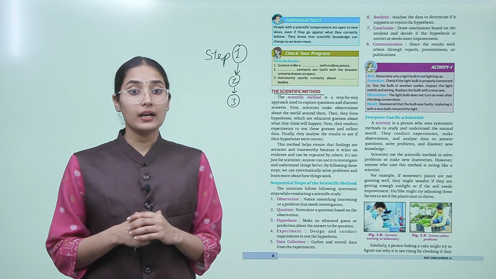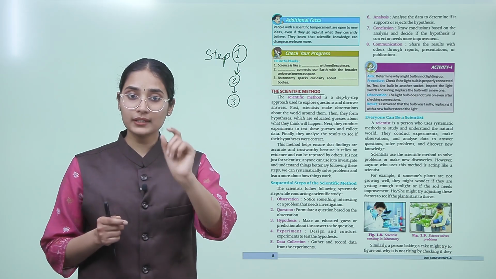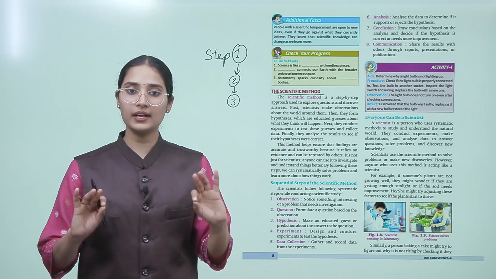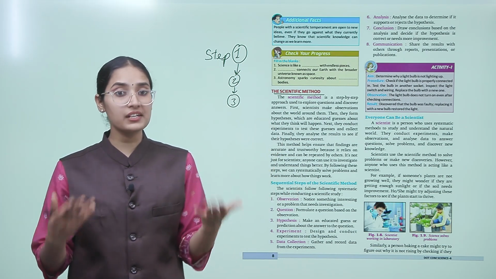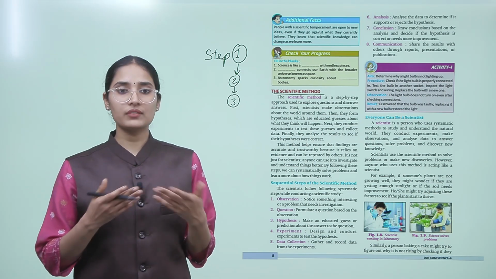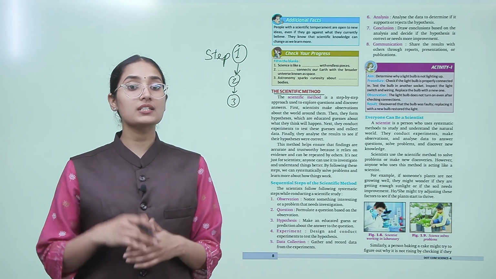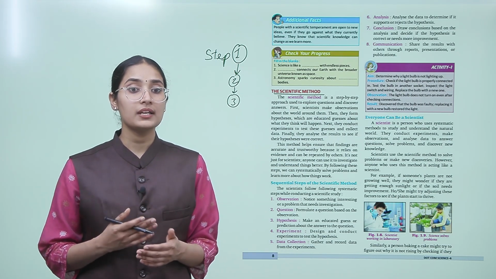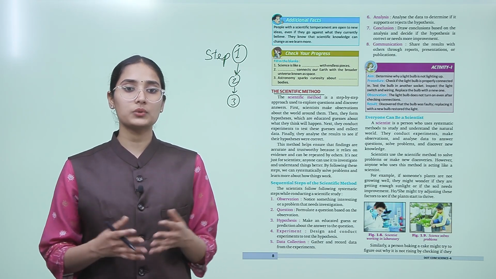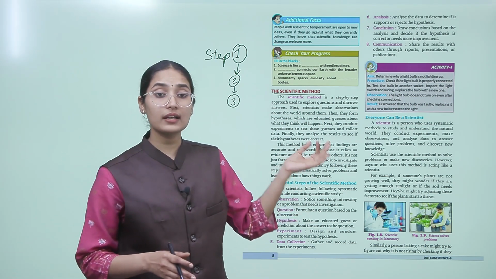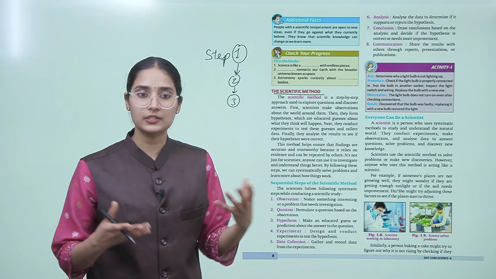And it can be repeated, not just by that person, but by anybody, because it has defined steps. It's not just for scientists. Anyone can use it to investigate and understand things better. By following these steps, we can systematically solve problems and learn more about how things work. So this is a systematic approach that scientists follow while doing science.